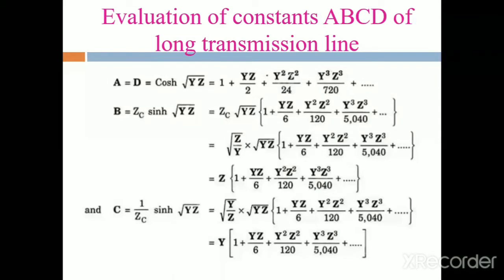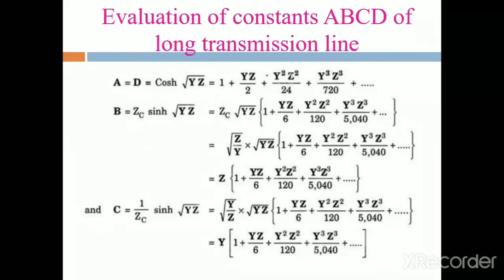By using that method, we evaluate the formulas for the A, B, C, D constants.